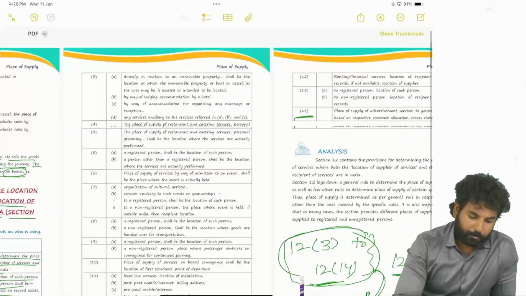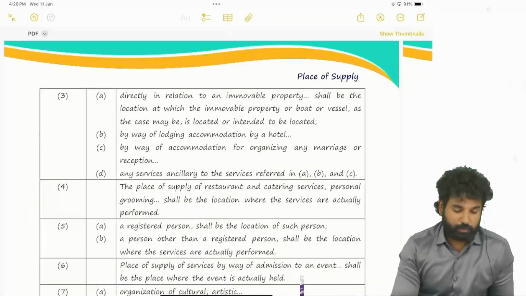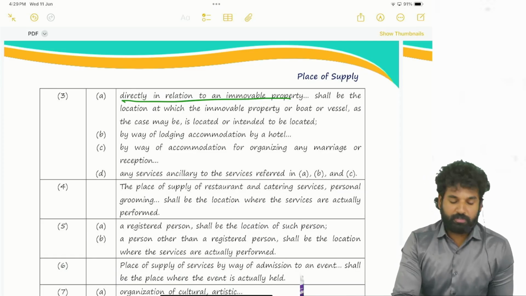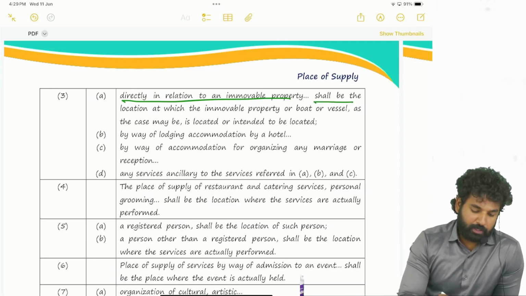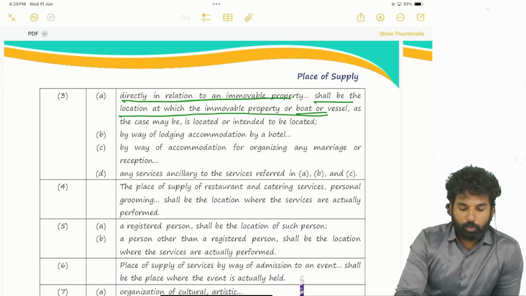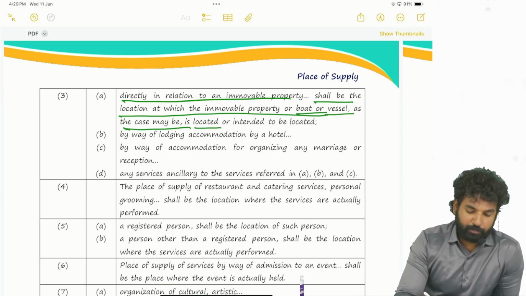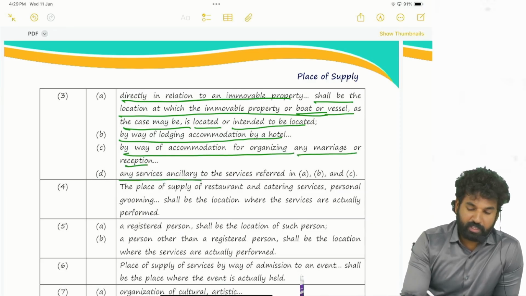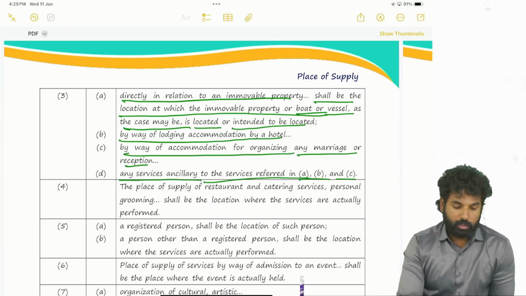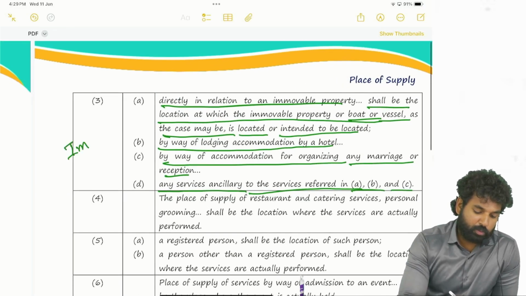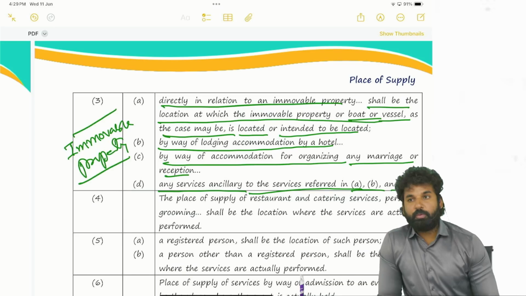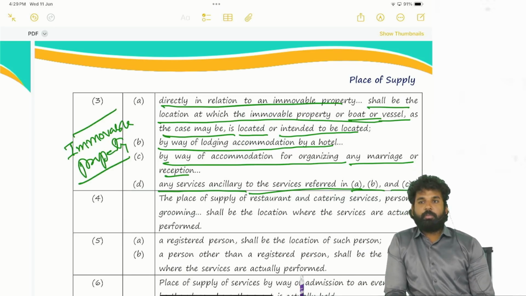Next, now comes the specific cases. When the supply is directly in relation to an immovable property, the place of supply of services shall be the location at which the immovable property or the boat or the vessel, as the case may be, is located or is intended to be located, by way of lodging accommodation by a hotel, by way of accommodation for organizing any marriage or reception, or any service ancillary to the services referred to in A, B, C. Okay, so that means they are talking about services with respect to immovable property.